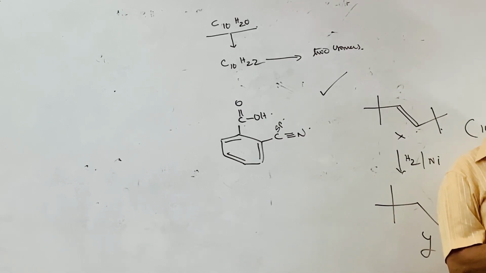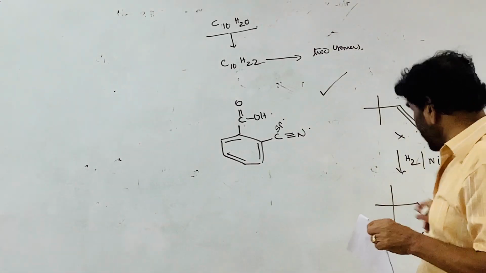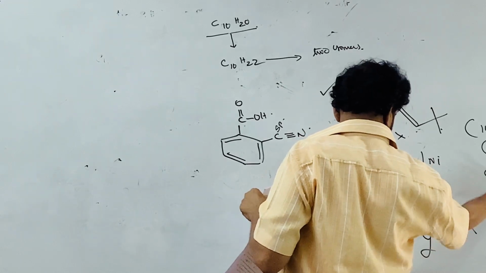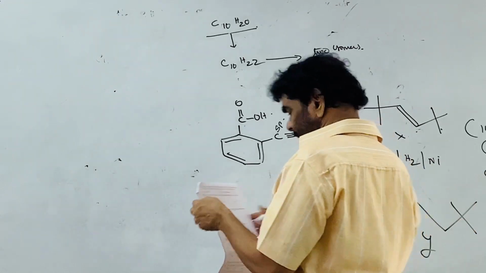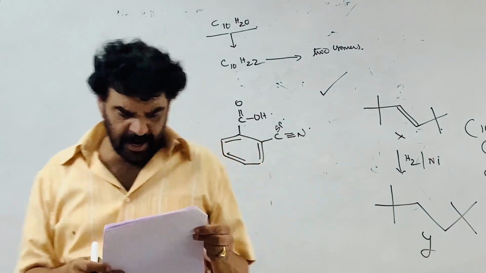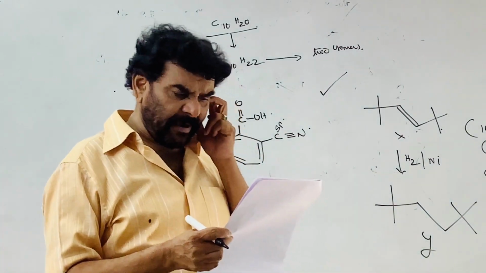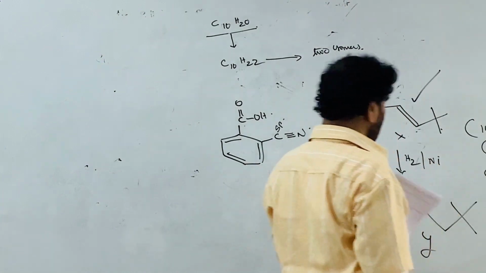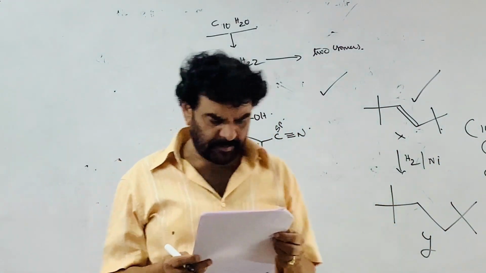2 and 4. X has 2 pi bonds? No, X has only 1 pi bond. From this you can calculate degree of unsaturation is 1. 1 pi bond is present. And 2. X has 2 stereoisomers. Yes, X can show stereoisomerism, geometrical isomerism, cis and trans stereoisomers.